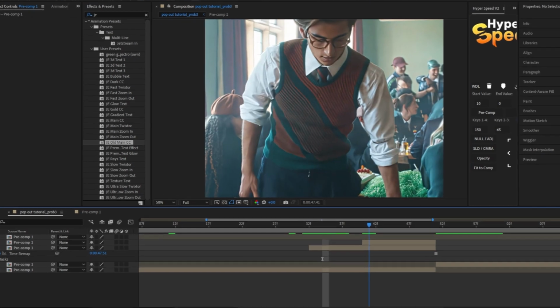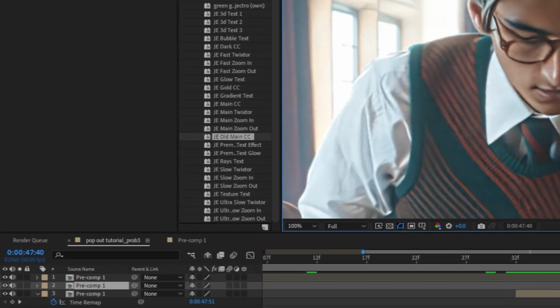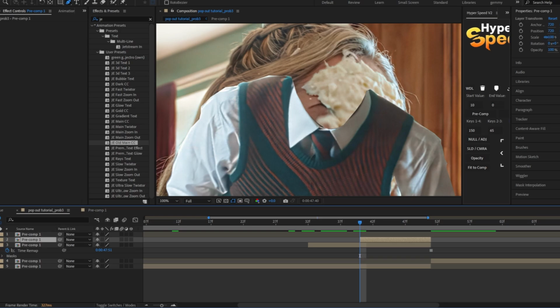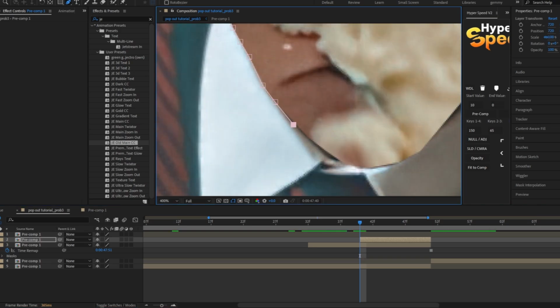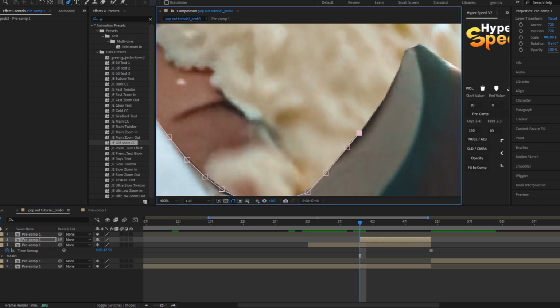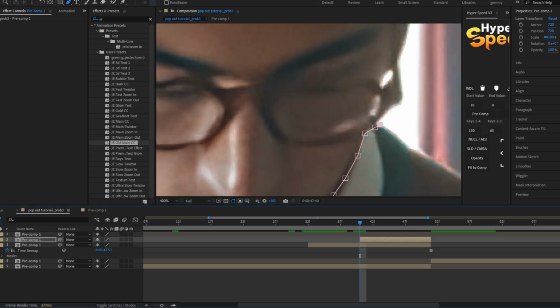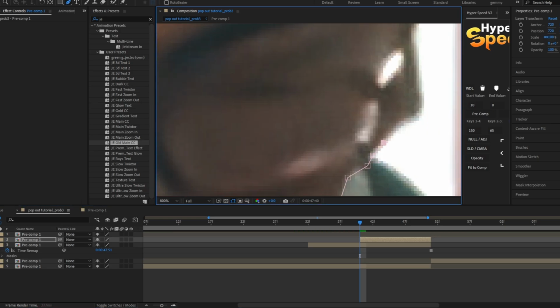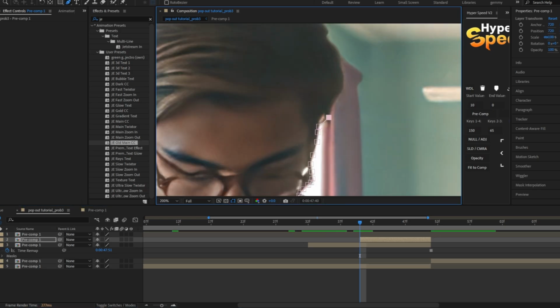Now, go to your second layer and hide it. After that, draw a mask around the neck. Then unhide the layer again and complete the mask around his face.